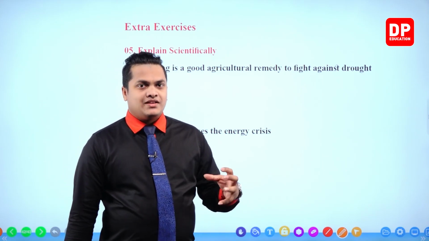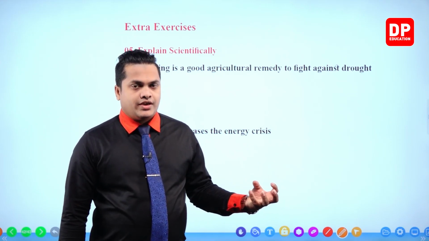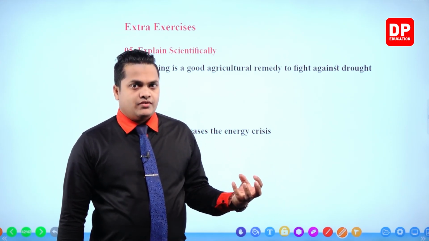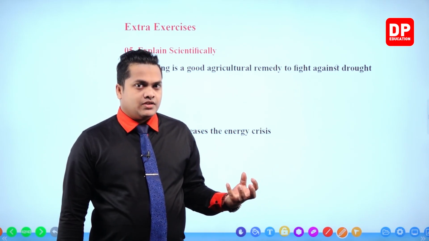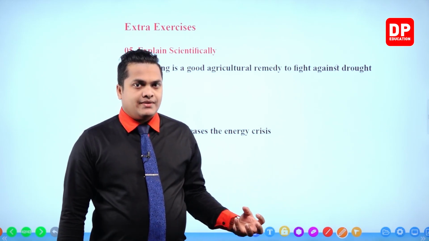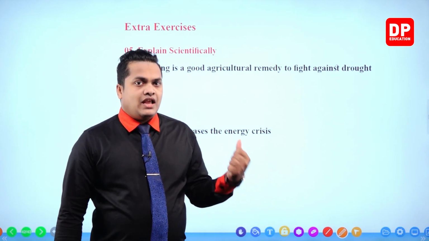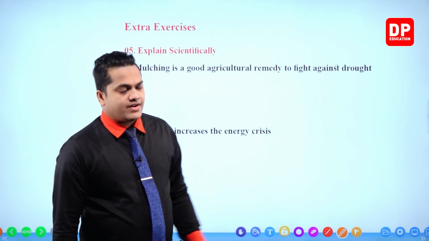So, my dear children, mulching helps to retain water within the ground. Okay, it can retain water within the ground for a long time period because of mulching. So, if the water is retained within the ground for a long time period, that will help to fight against the drought. Okay, so we can write the answer.